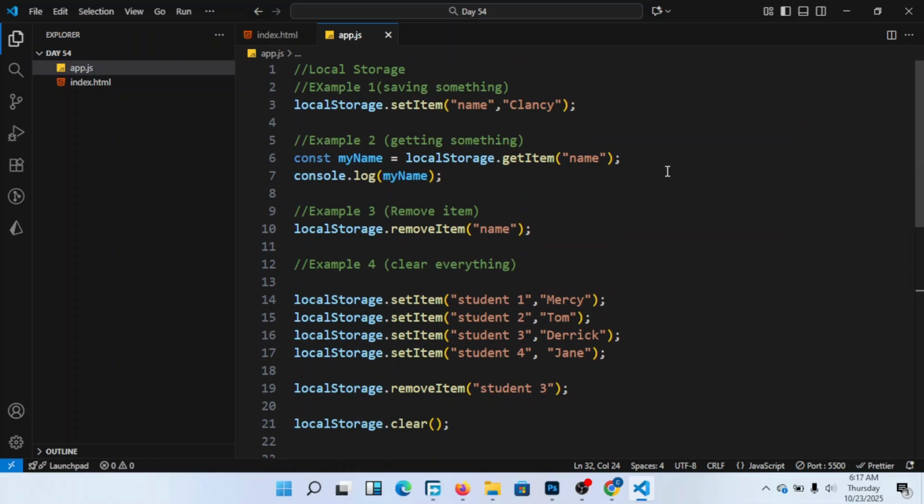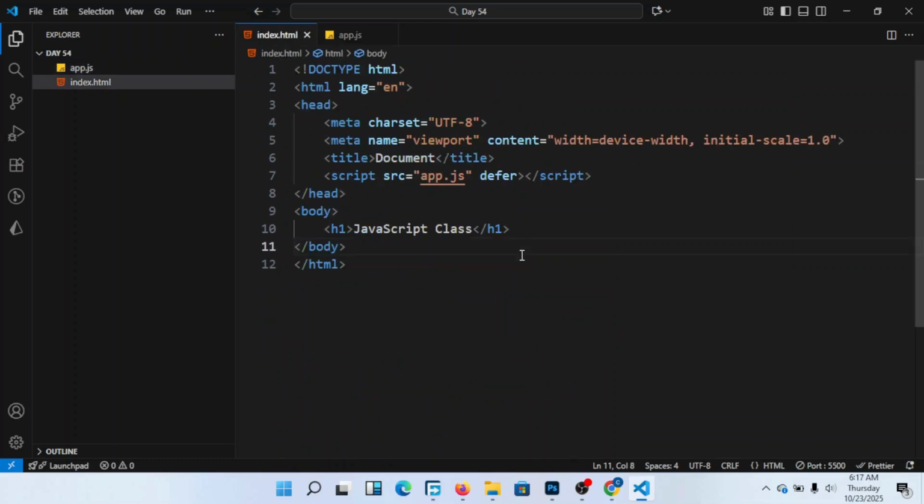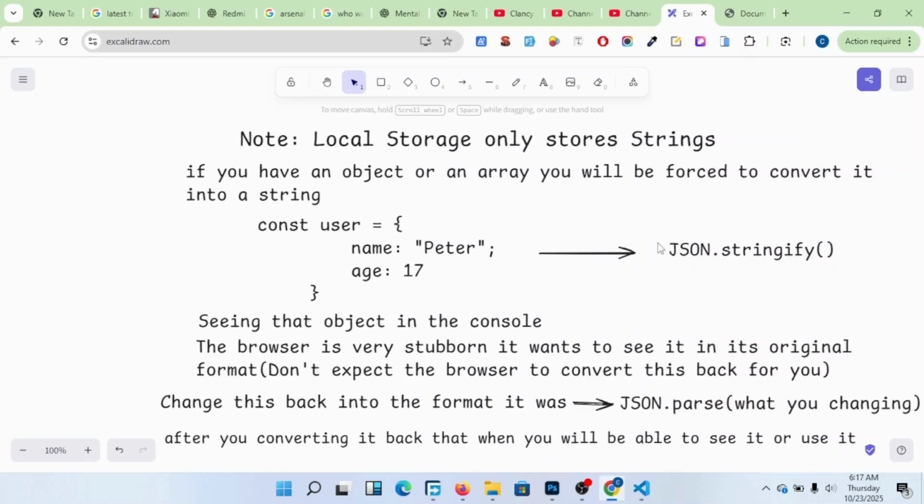And members, I would like to end here today. We have really covered a lot. We have covered local storage. I hope right now no one has any problem with local storage. At this moment in time, allow me to end here today.